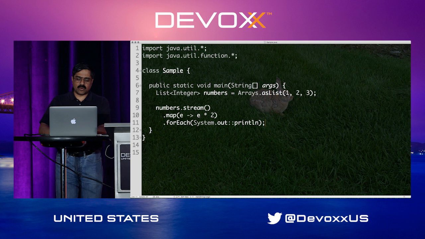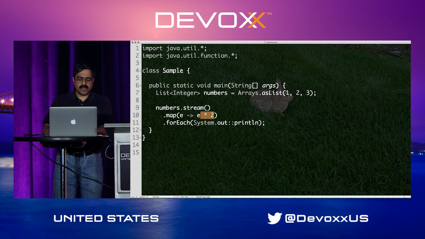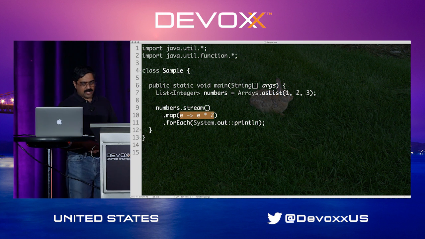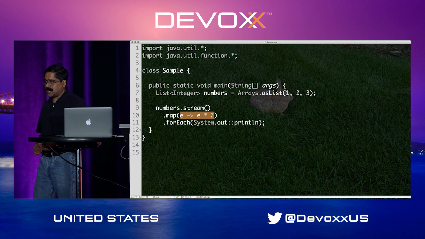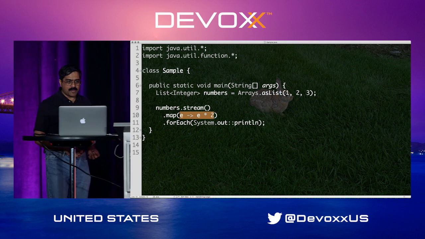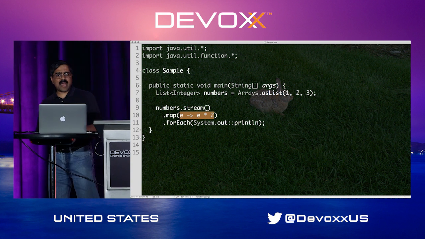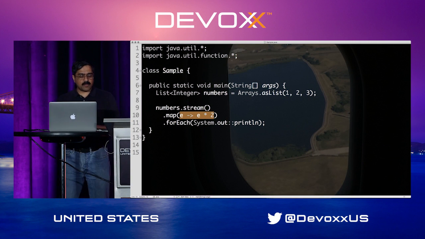Well, looking at this code for a second, look at this line alone, if you will. Here is a lambda. If I ask you what 2 is, it's a literal, of course. What in the world is e? e is a parameter to the lambda. Much like args is a parameter to main, e is a parameter to this lambda expression. Well, this lambda is very self-contained. It's happy, it's got everything it needs, not a problem.